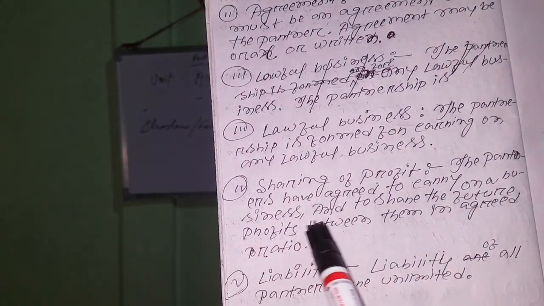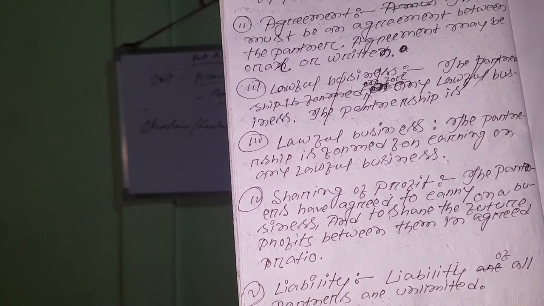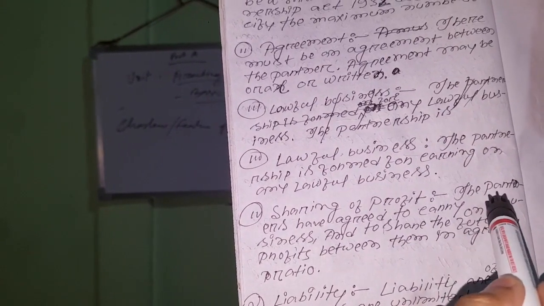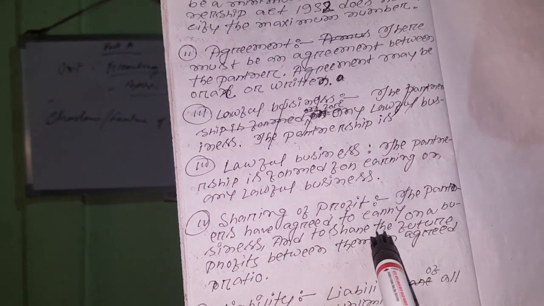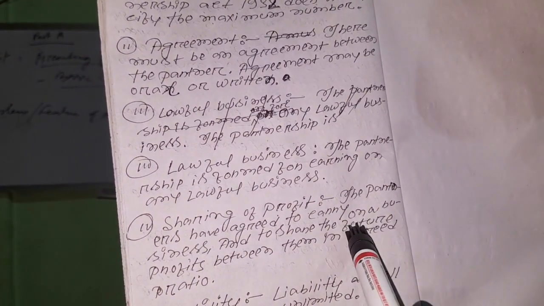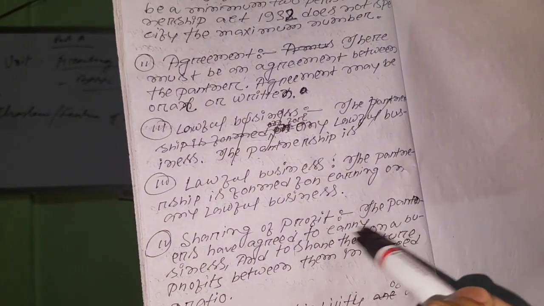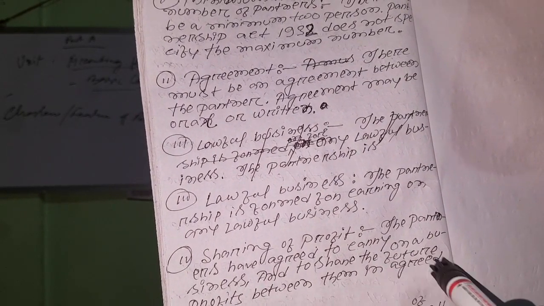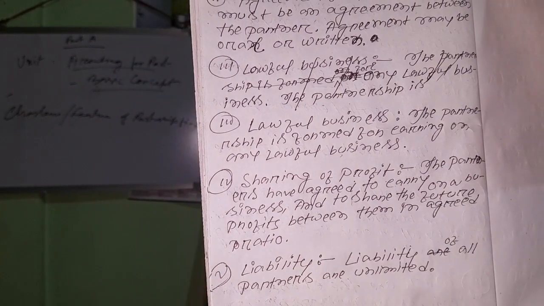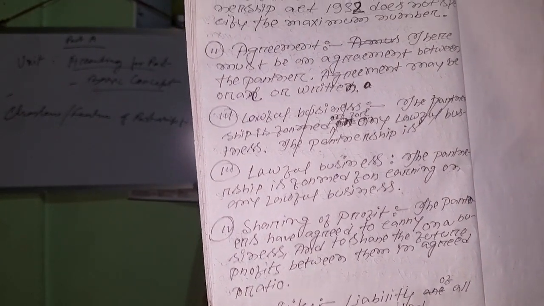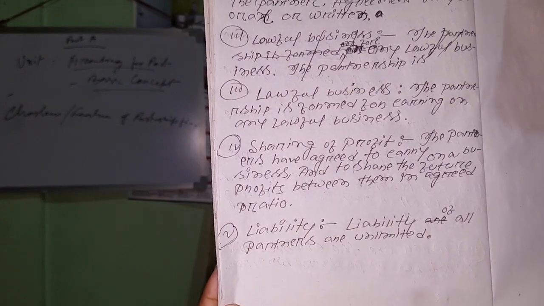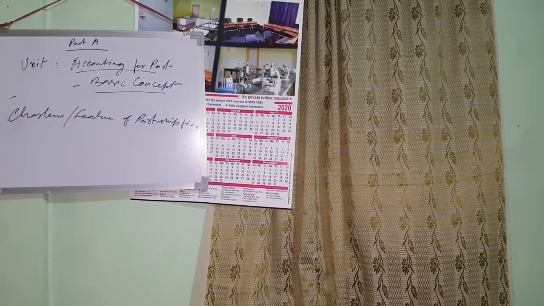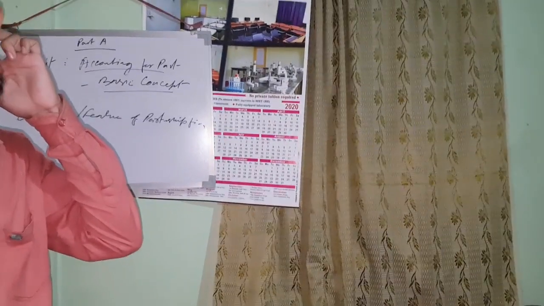sharing of profit. The partners have agreed to carry on the business and to share the future profit between them in an agreed ratio. And number 5 is liability. The liability of partners is unlimited. So these are the features and characteristics of partnership.